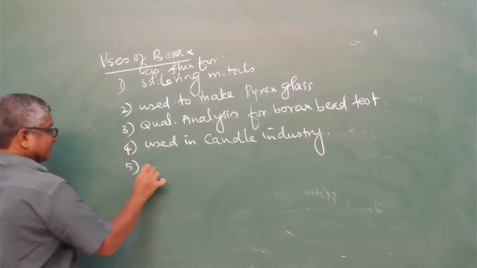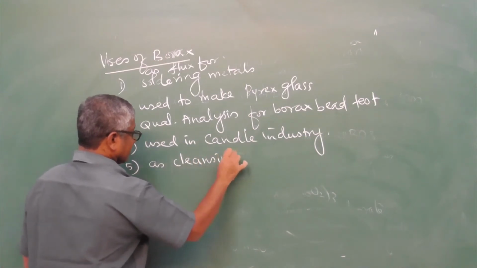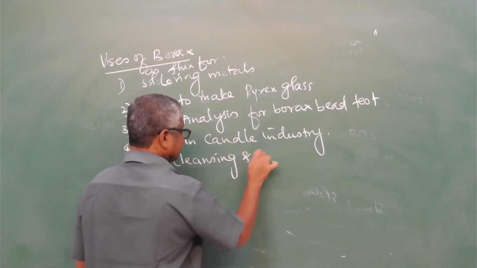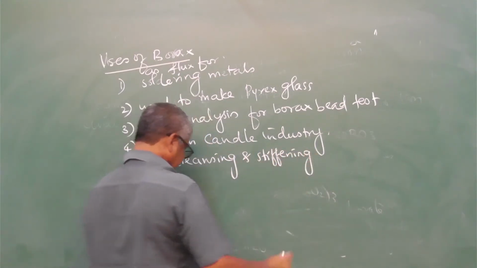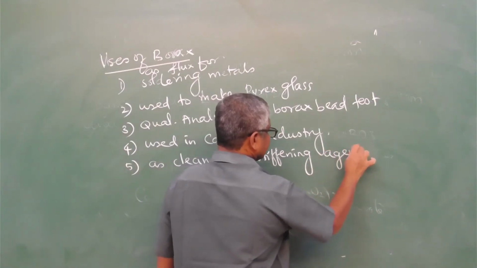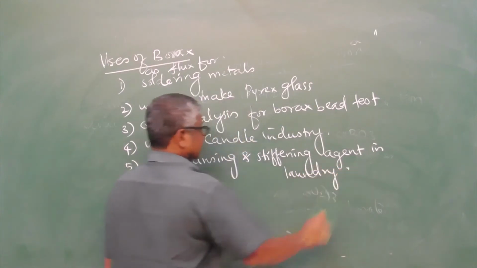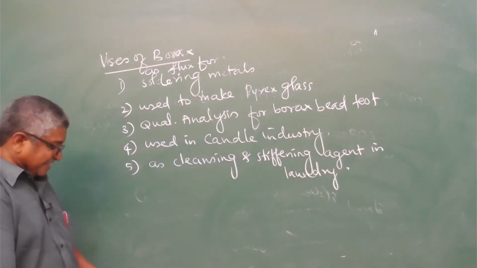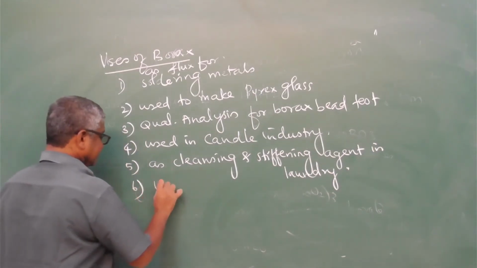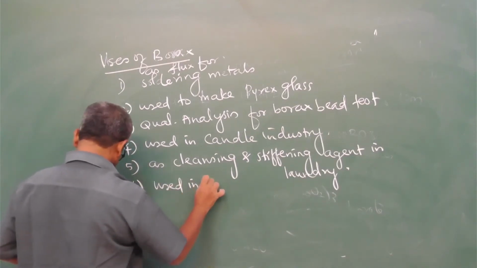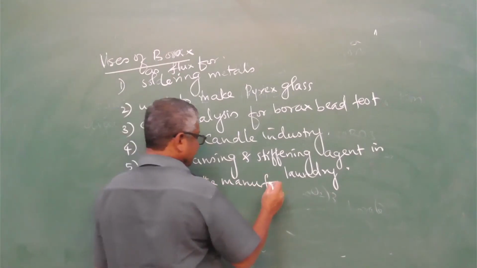It is also used as a cleansing and stiffening agent in laundry. Next, it is used in the manufacture of peroxyborates.